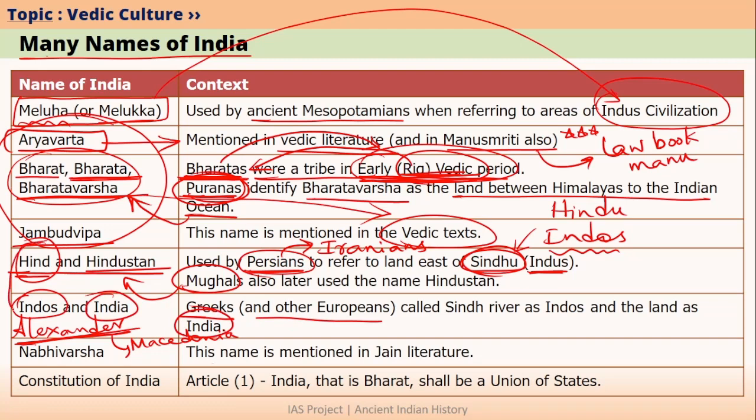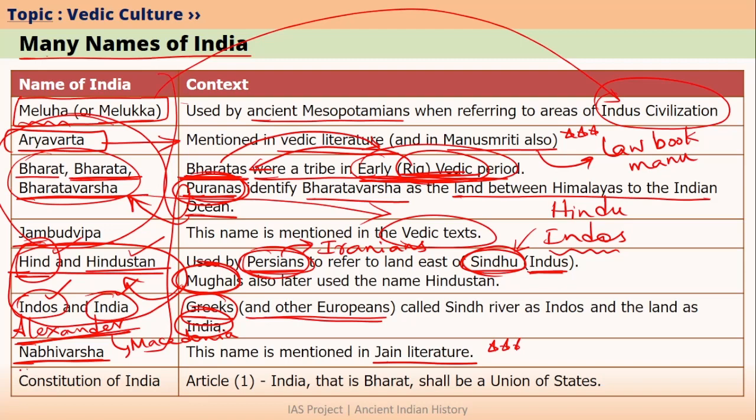So the names Hind, Hindustan and India were actually given by people who are foreign to India. Hind and Hindustan were originally named by Persians and later they were also used by Mughals. Whereas the names Indus and India were first used by Greeks and then later they were also used by other Europeans like British, French and others. Another name for India is Nabhivarsha. The Nabhivarsha name for India is mainly found in Jain literature. So all these are names basically which refer to a part of India or whole of India.